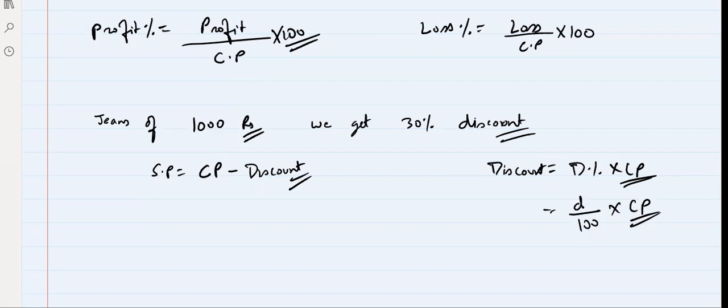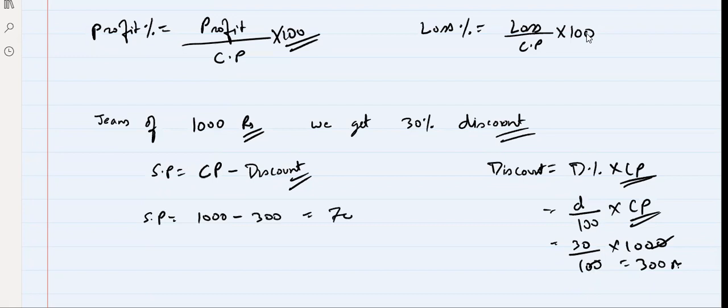So if you see this problem, it will be 30 by 100 into 1000, which is 300. So 300 rupees is your discount. So selling price is 1000 rupees minus discount, which is 300 rupees, which is 700 rupees. This is the selling price for the shopkeeper. No, Ragini, compound interest will not come. I hope all of you understood.